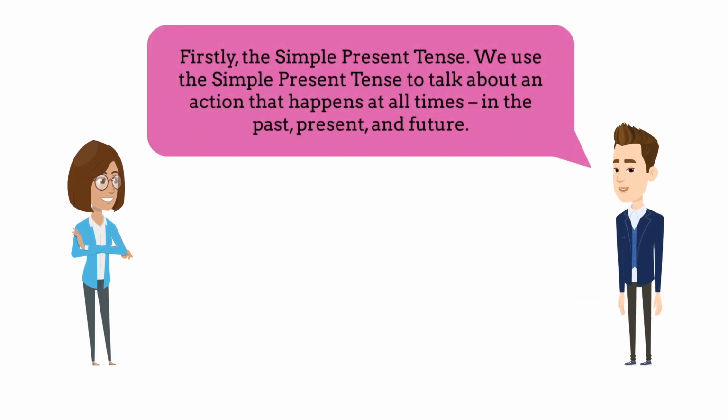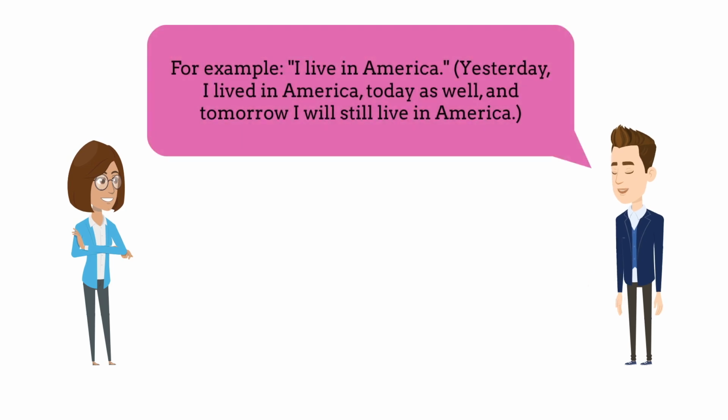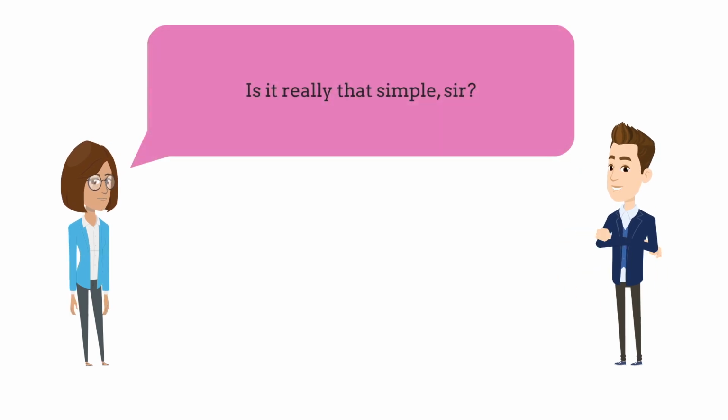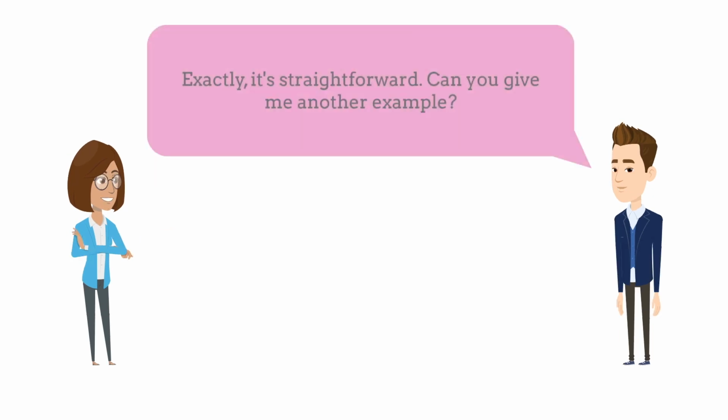We use the simple present tense to talk about an action that happens at all times in the past, present, and future. For example, I live in America. Yesterday, I lived in America, today as well, and tomorrow I will still live in America. Is it really that simple, sir? Exactly, it's straightforward. Can you give me another example?